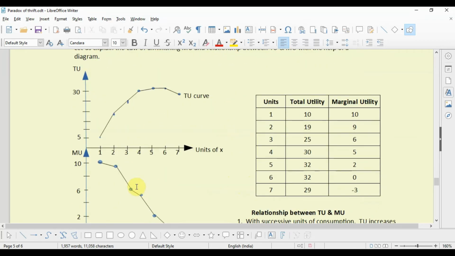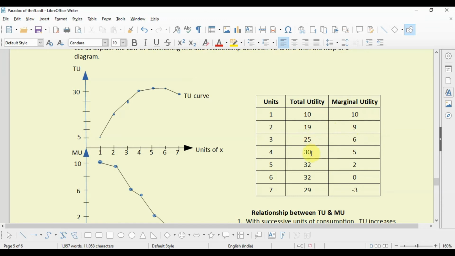Let's see the diagram. So here we have a table, units 1, 2, 3, 4, 5, 6, 7. For the first unit, total utility is 10 and marginal utility is also 10, because previously there was 0 marginal utility and 0 total utility. For the second unit, total utility increases by 9 units to 19. So the marginal utility, or the change in total utility, is 9. Again, for the third unit, the total utility is 25. The marginal utility is the increase in total utility, that is 25 minus 19, that is 6.